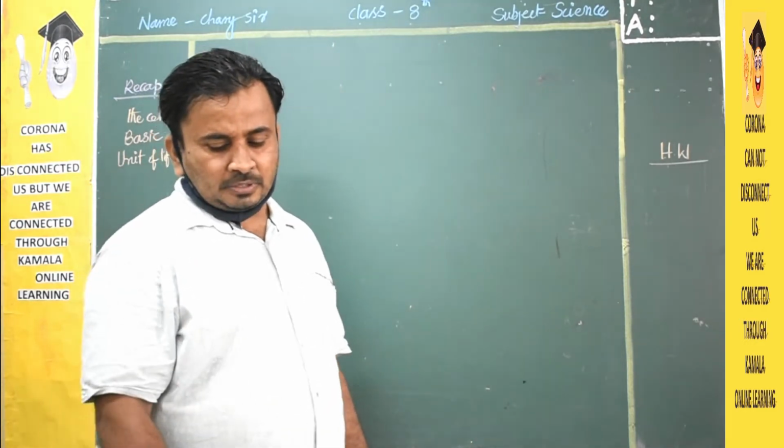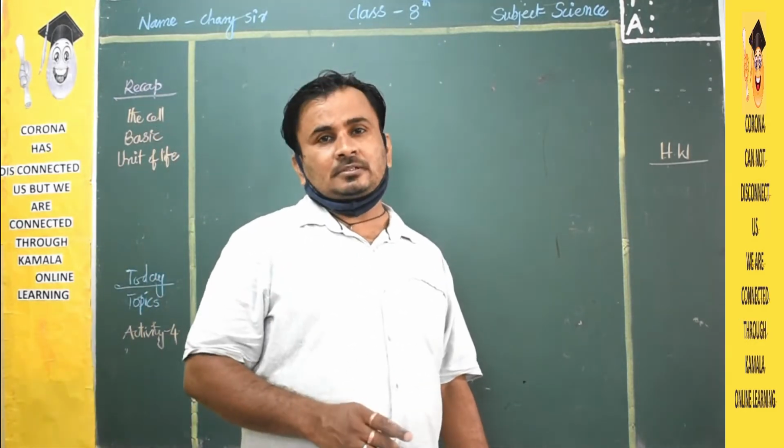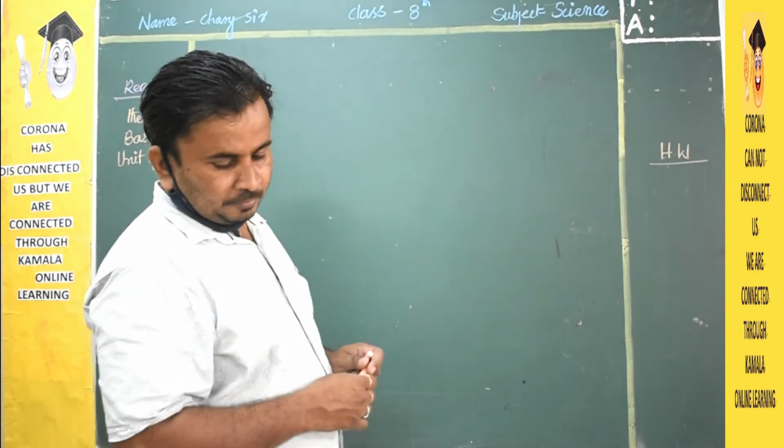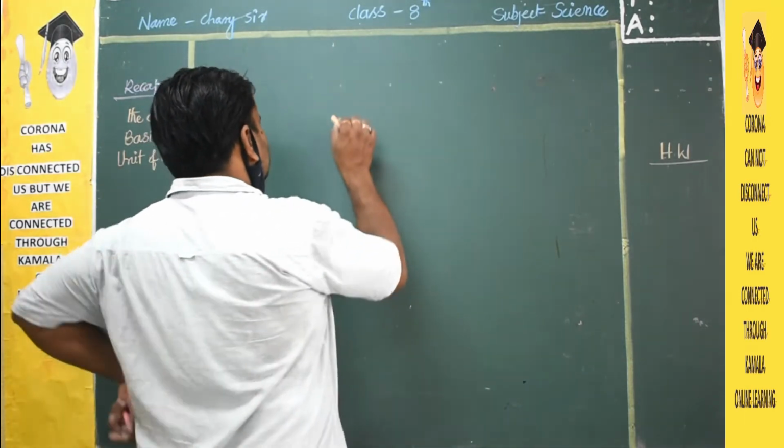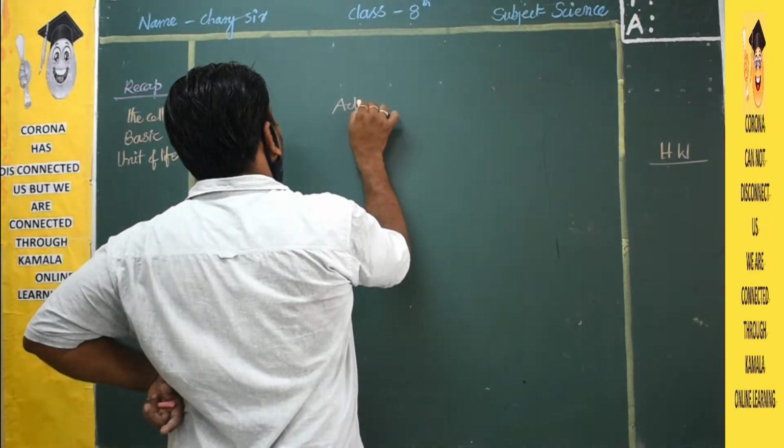Next one is observing the nucleus in the onion peel cells. Today's topic is activity 4.